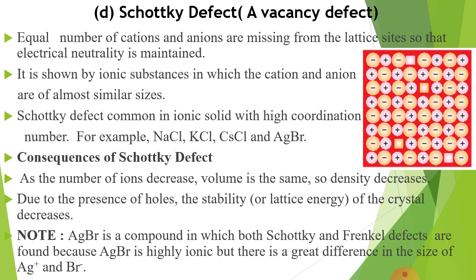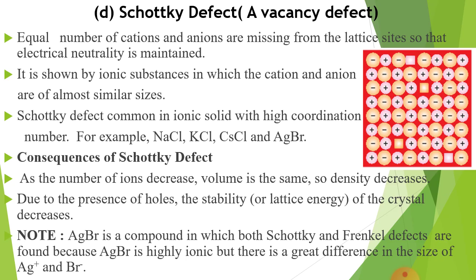The common examples are alkali metal halides such as NaCl, KCl, CsCl and AgBr. Here AgBr is common to both types of defect, Frenkel and Schottky. This you have to learn.